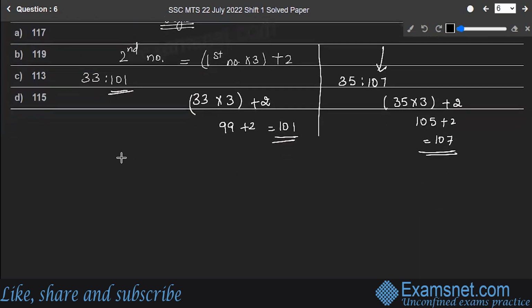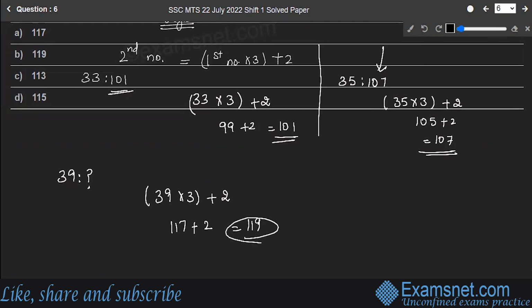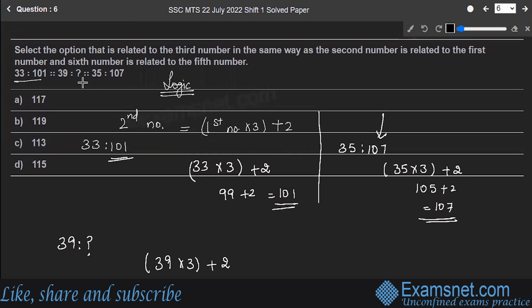Using the same way, you have to find out 39 is to question mark. What will come at the place of the question mark? So the first number, which is 39, multiplied by 3 plus 2. This gives you 117 plus 2, which is equal to 119. So 119 is the correct one to fill at the question mark. Option B is the correct answer to the question.